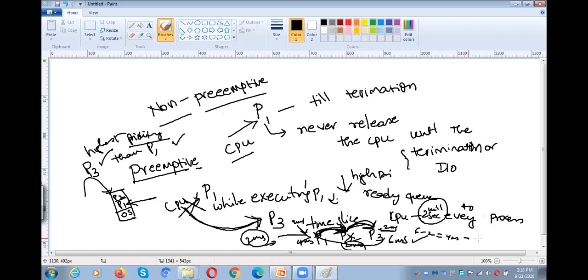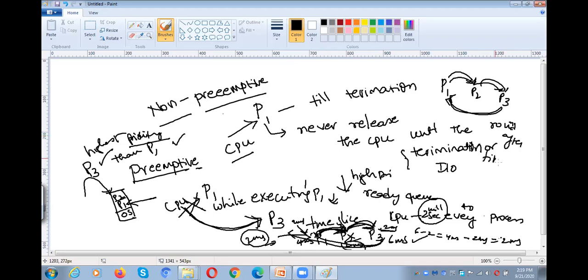P3 now requires 2 milliseconds. Again we give 2 milliseconds. Still, it will be moved to P1. Like that, from P1 to P2, P2 to P3, P3 to P1, and so on. In round robin fashion, it will be moved from one process to another after the time slice is over.